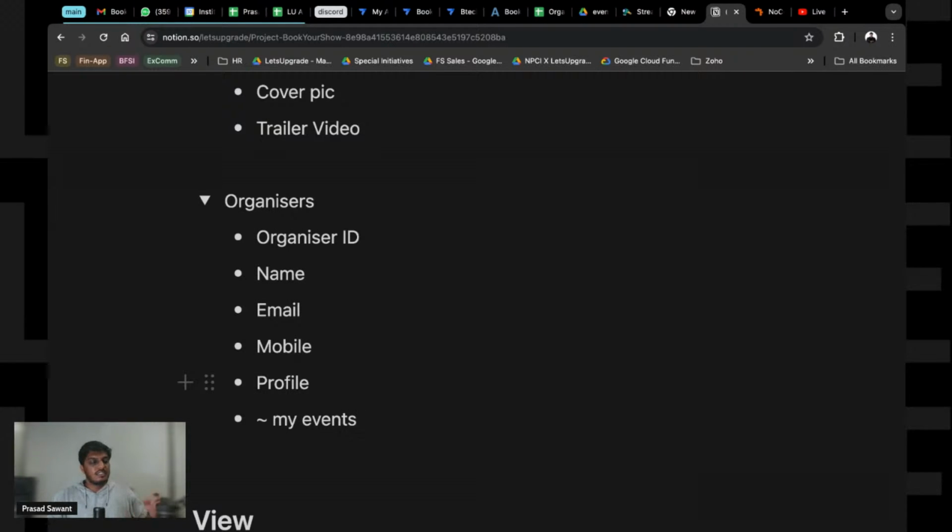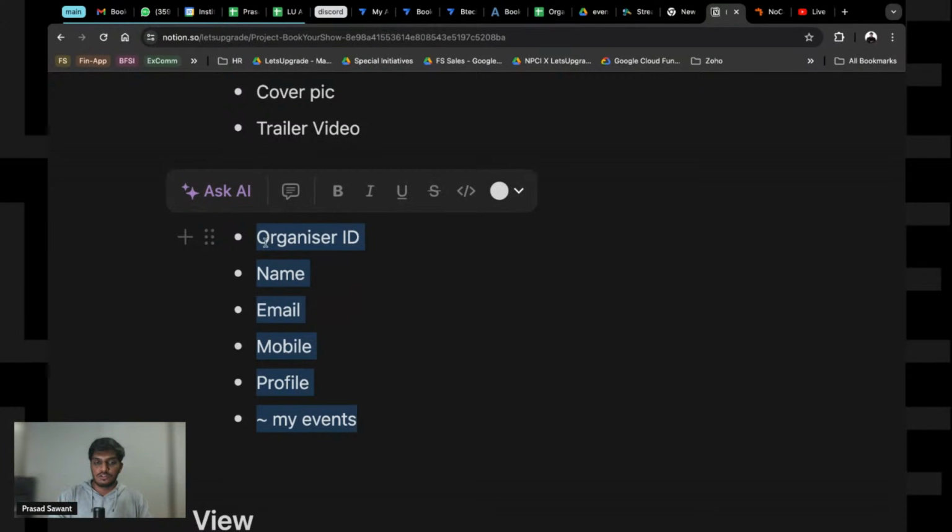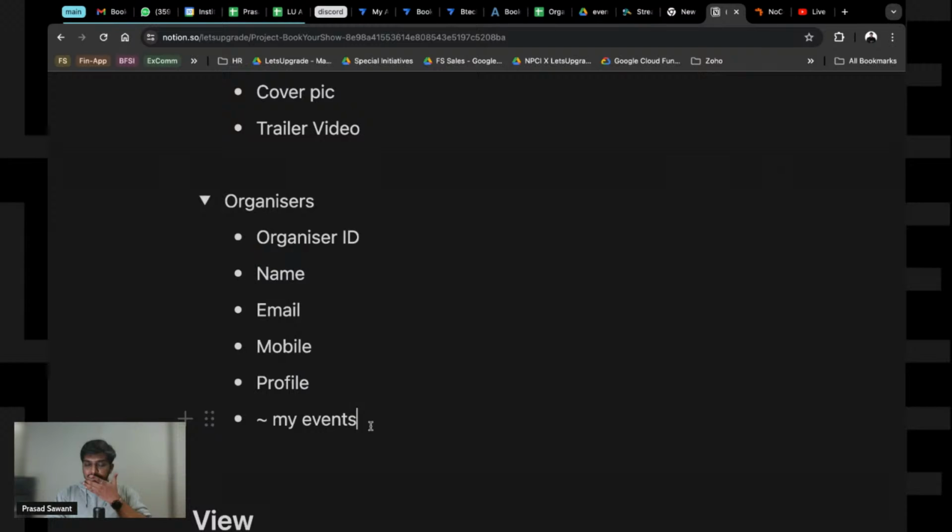Socials and everything, of course you can put socials and everything, but since I'm going to create this app and there are going to be some required fields, that is why I'm taking fewer. But this is going to be the organizers part. As an organizer, you can add anything, your socials and everything for that matter. If you want to do that, you can do that as well. You can start taking Twitter, LinkedIn and Instagram if you want.